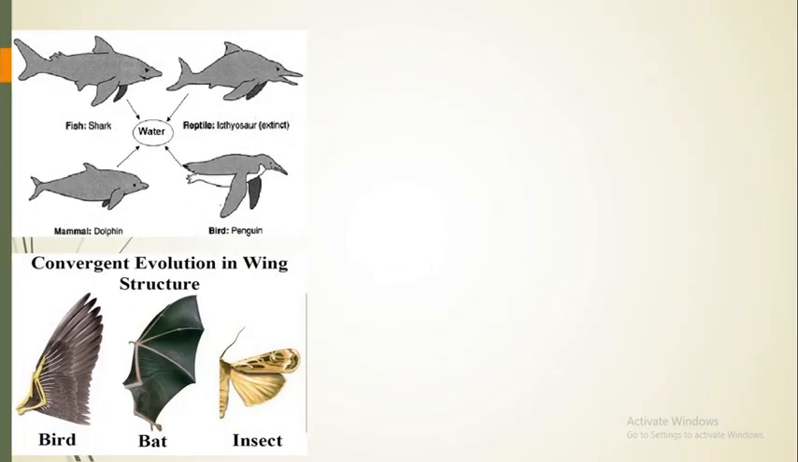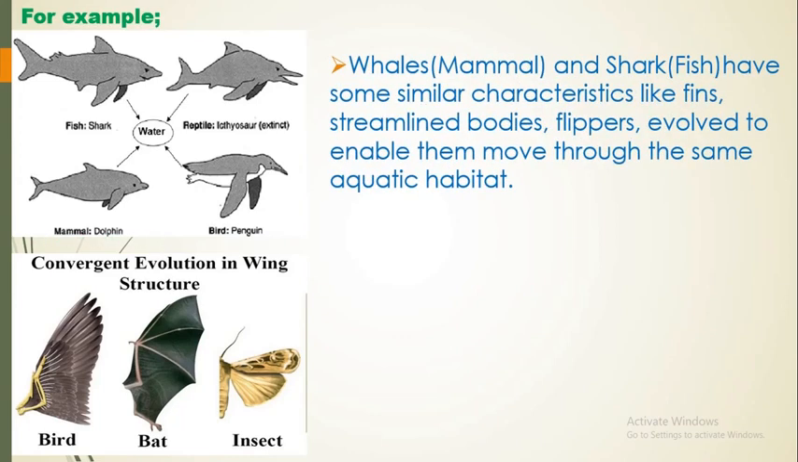Let's look at more examples on this. We have the first one here, whale. Whale belongs to the class mammal, okay, and the shark belongs to the class fish, or Pisces. Now they have similar characteristics like fins, streamlined bodies, flippers, which have actually evolved to enable them to move through the same aquatic habitat. So they live in the same environment, and so they needed similar structures to help them carry out the same function. But don't forget, they are from different ancestral origin.